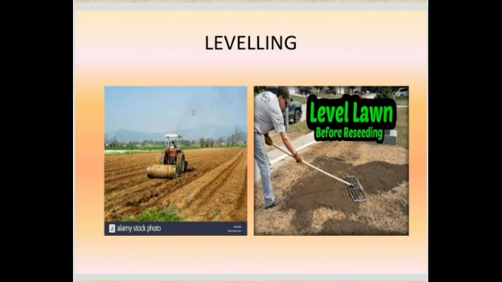Next one is leveling. It is the second step of preparing the soil. After ploughing the soil is quite loose. So we have to level the soil by using a leveler, which is a heavy wooden or iron plank. Leveling helps in uniform distribution of water during irrigation. So after ploughing, we have to level the soil.